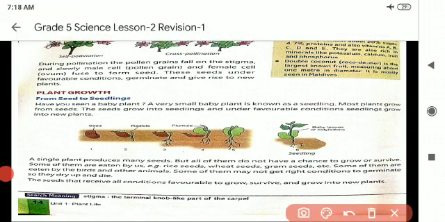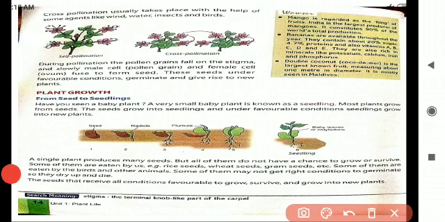Cross-pollination, just now I told you, usually takes place with the help of some agents like wind, water, insects and birds. Okay, children. Here this one is cross-pollination. The pollination takes place from two different flowers.